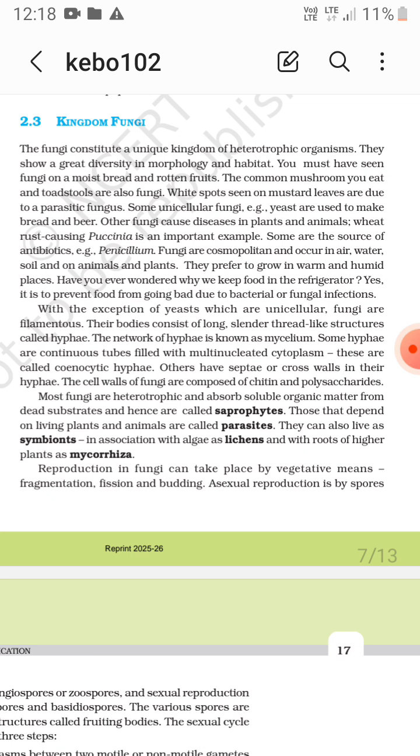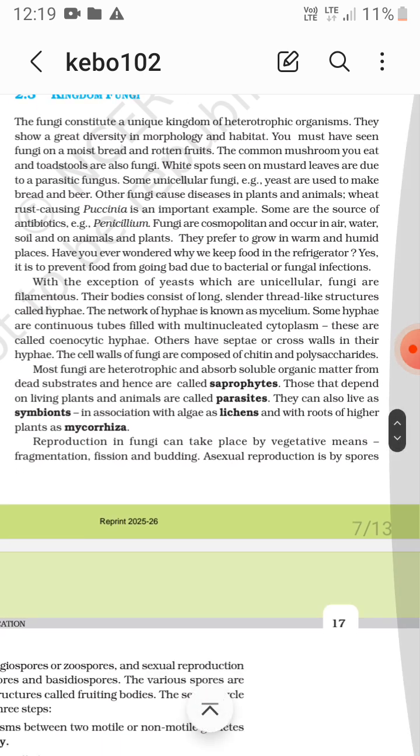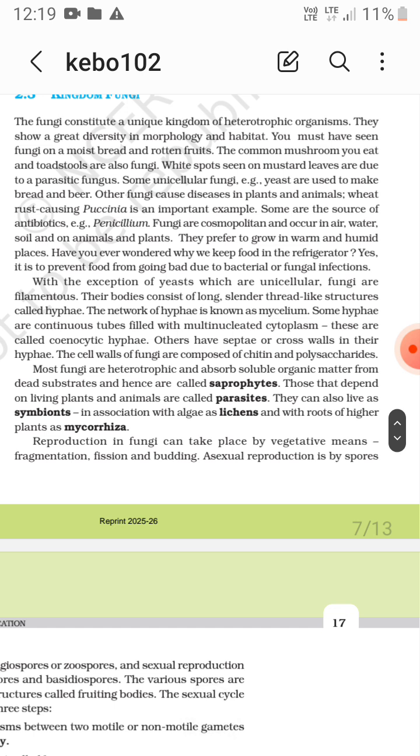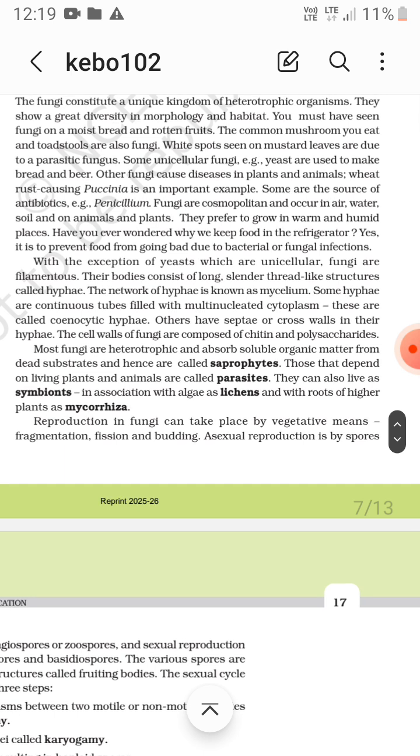Some hyphae are continuous tubes filled with multinucleated cytoplasm. These are called coenocytic hyphae. So multinucleated coenocytic hyphae, or others have septa or cross walls in their hyphae. Okay, the walls of fungi are composed of chitin and polysaccharides. Right, chitin and polysaccharides.